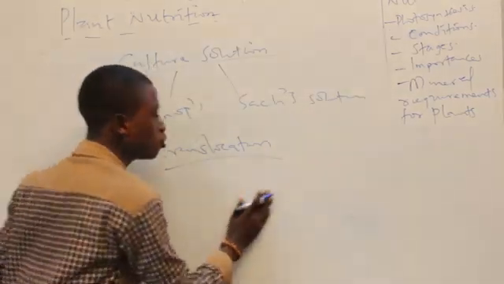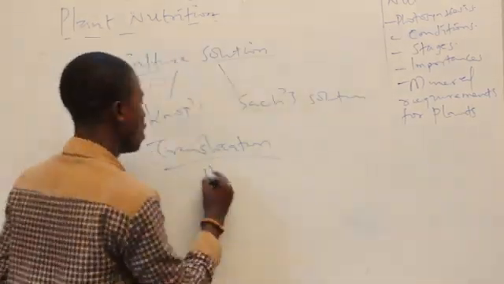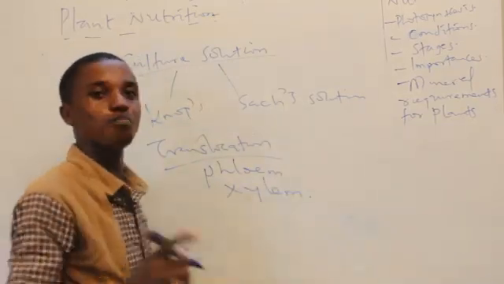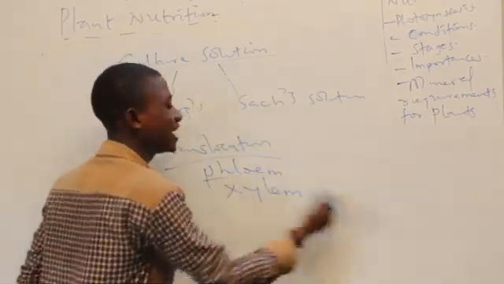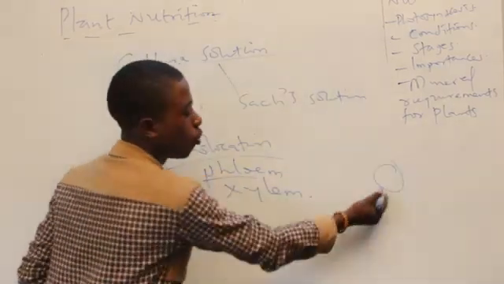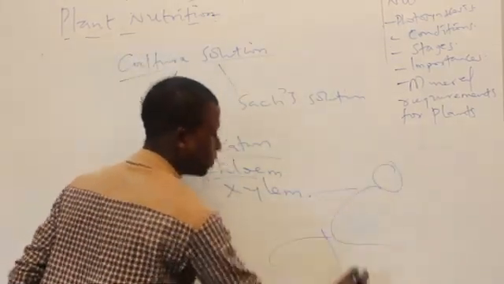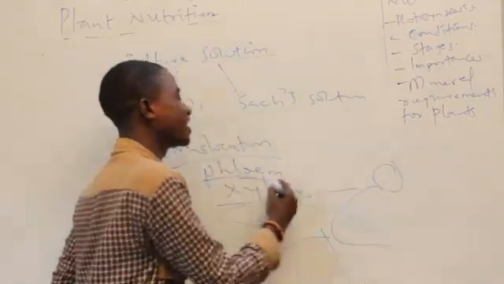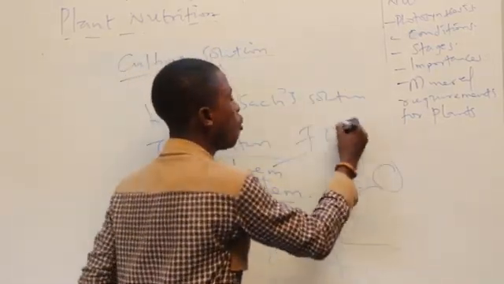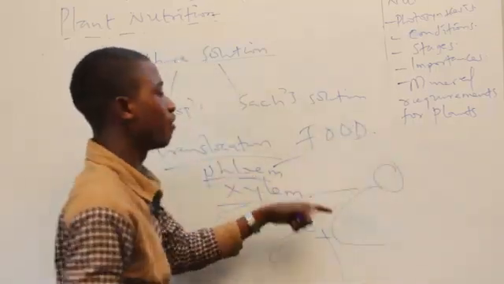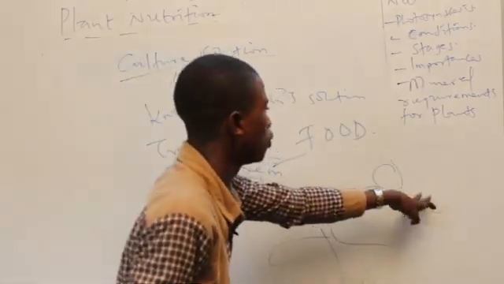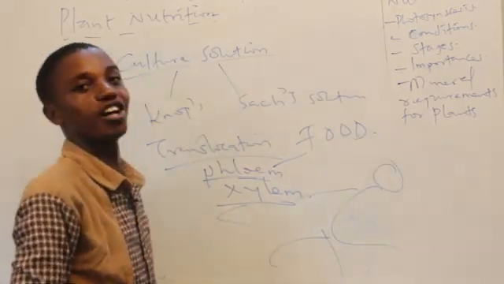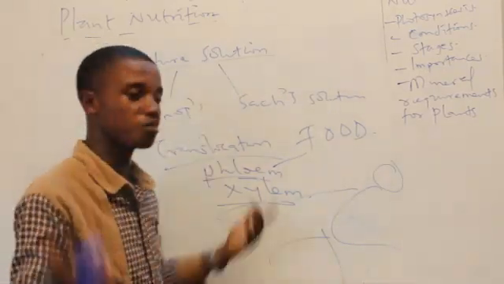Now there are two transport systems that we will make use of. We have what we call phloem and what we call xylem. Now that food material has been produced, the phloem will carry the food from the site of production to every part of the plant. Don't forget, the xylem carries mineral salt, while the phloem carries food. Food, F-O-O-D. They carry food from the site of production to every part of the plant. So it is actually a good thing that you got what I said so far.